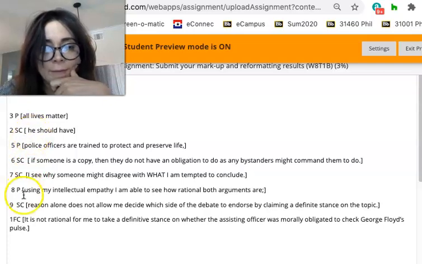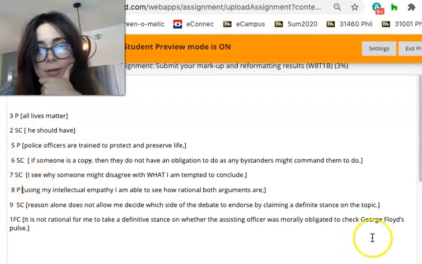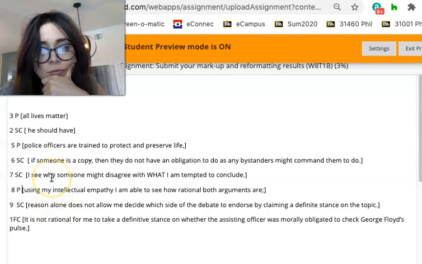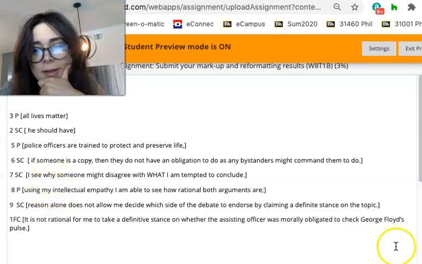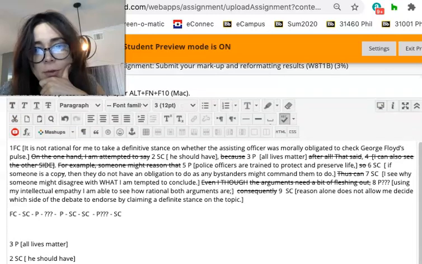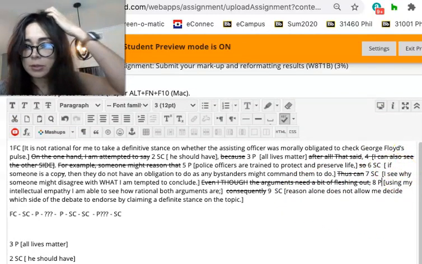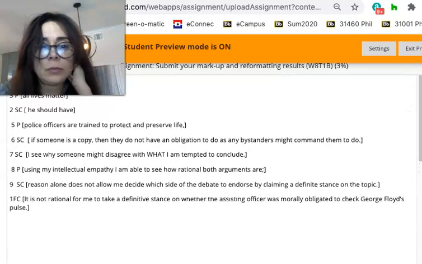Therefore, I should not have this premise above this statement here, 7. So I decided that this one, 8, is a premise only. So let me fix that up there, make sure it all aligns, get rid of the question marks.